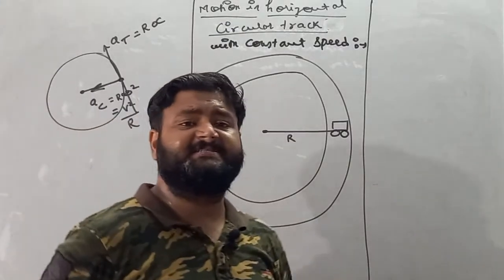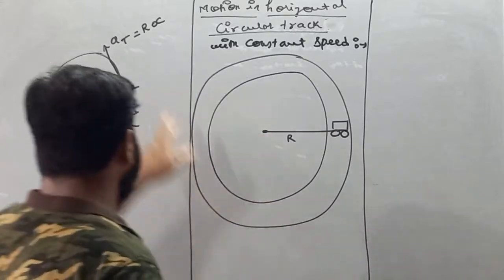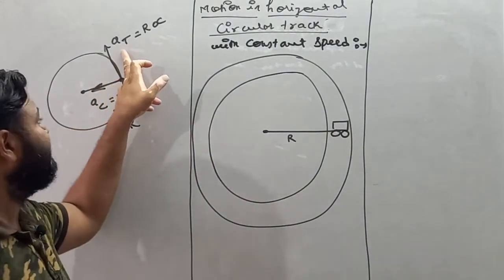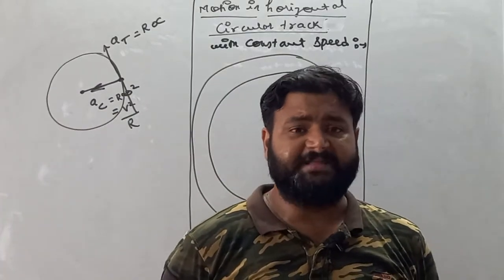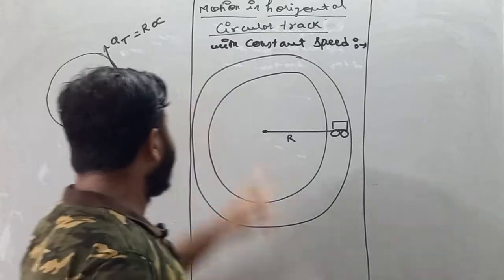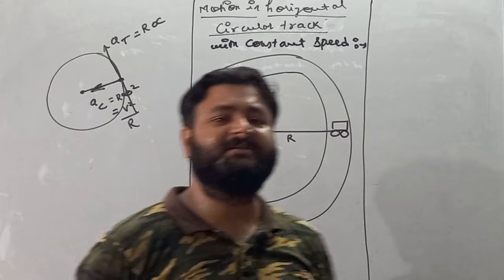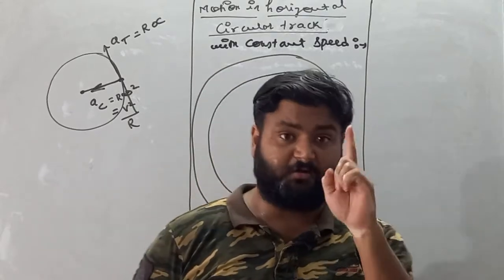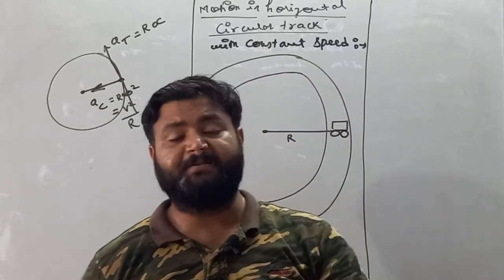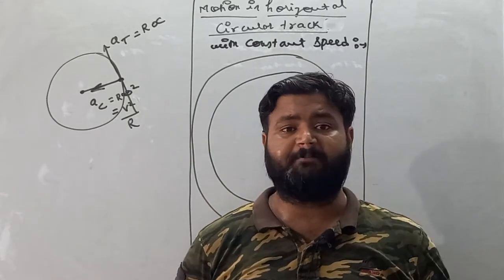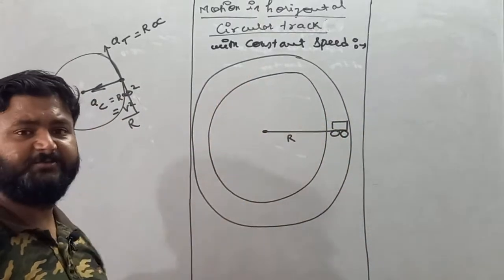We already discussed that both the accelerations work differently. Tangential acceleration changes the magnitude of speed, and centripetal acceleration changes the direction of speed in circular motion. We all know this thing. Try to understand, my dear student. If you are not aware, then please go to the circular motion topic and then see this video.